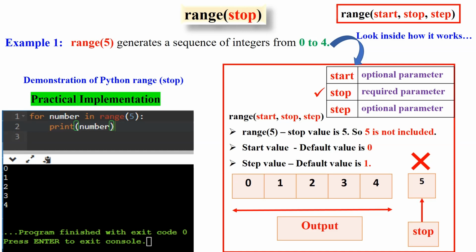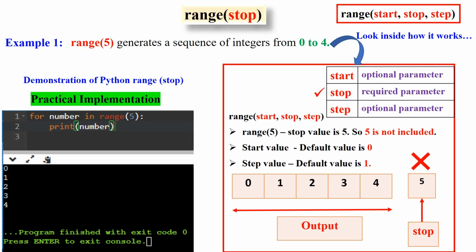In this range, only one argument 5 is given. Here, start and step value are optional parameters, only stop value is the required parameter. So, if only one argument is given, definitely it is the stop value. In this example, the stop value is 5. Here, start value is default value 0. And step value is default value 1. So range 5 generates a sequence of integers from 0 to 4, that is 0, 1, 2, 3, 4. In this case, range 5 generates the numbers 0, 1, 2, 3, and 4.